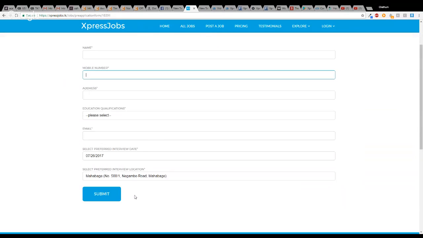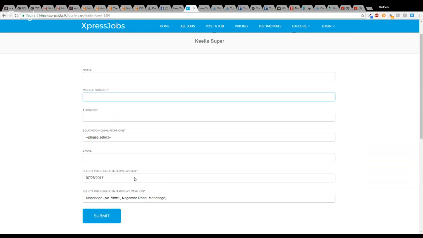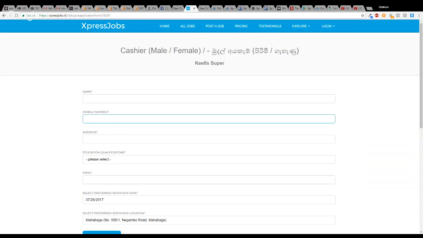Before we had this system, they had to put adverts in the newspaper or on top jobs, and then the people would have to apply either by sending an email, which people of this caliber wouldn't necessarily know how to do. They may not even have an email address, or they'd have to call up and contact somebody, and then eventually even come to their main office in Colombo to actually be interviewed. But this process makes it simple.